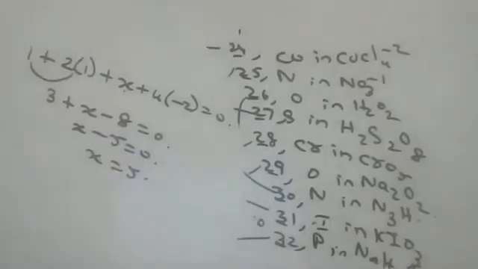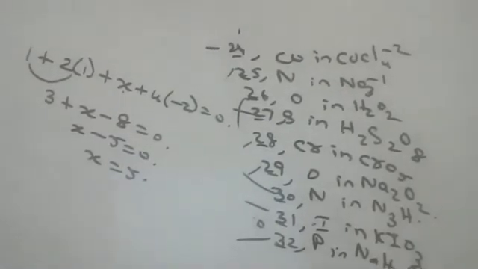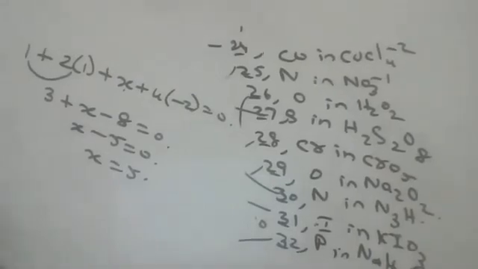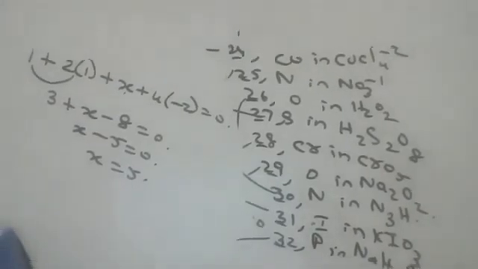Okay, plus 5. So children, see how many sums we did. Almost 32 sums we did, children. Are you people feeling comfortable, children? Yes, sir. Okay.